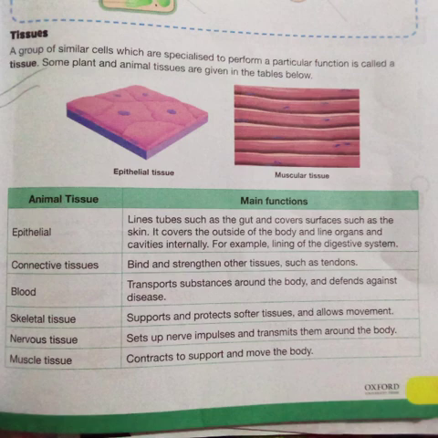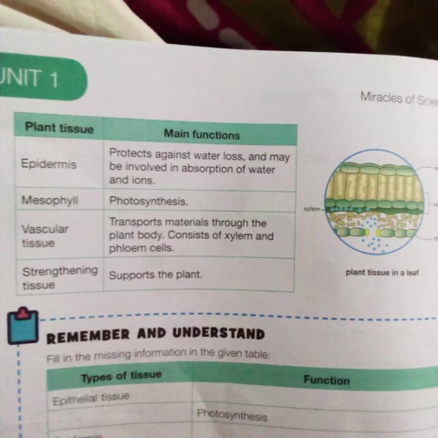Coming towards the plant tissues, as you can see in the picture on the right side, this is the internal structure of a leaf. Coming towards the parts of the plant tissues: epidermis protects against water loss and may be involved in absorption of water and ions. Mesophyll helps in photosynthesis. Vascular tissue transports materials through the plant body, and it has two types, xylem cells and phloem cells. The last one is strengthening tissue, which supports the plant.